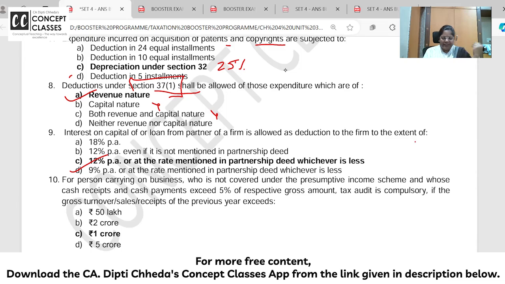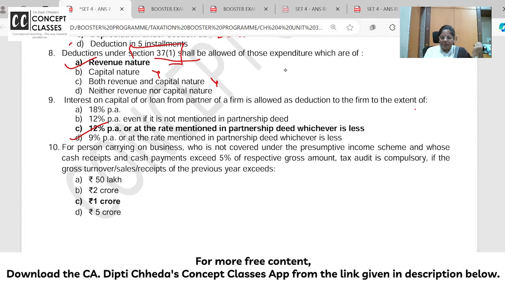Only 12%. For a person carrying on business who is not covered under the presumptive income tax and whose cash receipts and payments exceed 5%, tax audit is compulsory if their turnover exceeds 1 crore. Because his cash receipts and payments are also more than 5%.